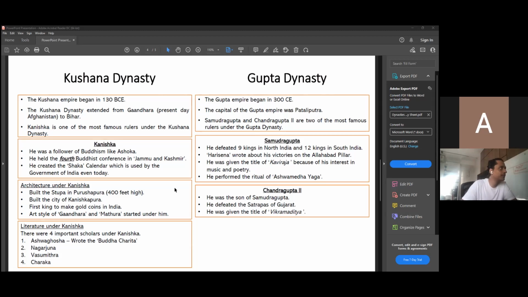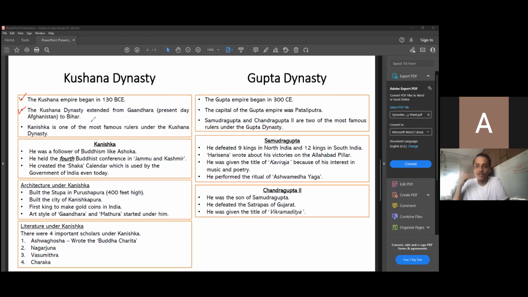If you look at the historical timeline, the Kushana Empire began in 130 BCE. That's the first point. The Kushana dynasty extended from Gandhara to Bihar.